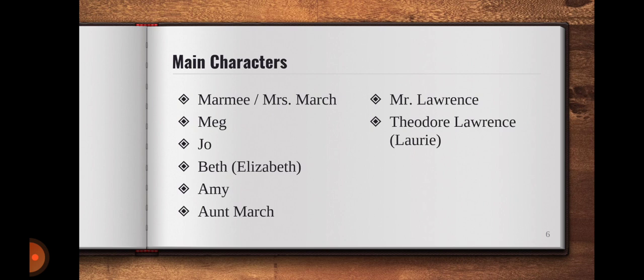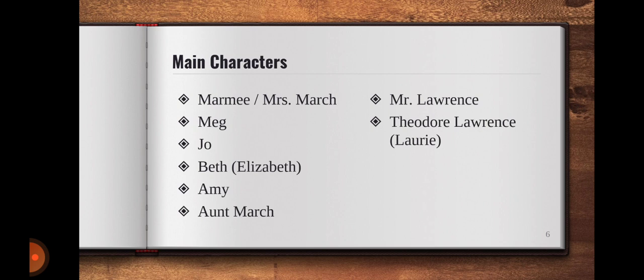Let us see the main characters. Mommy, that is how the March sisters fondly call their mother, that is Mrs. March. Her four daughters, Meg, Jo, Beth, whose real name is Elizabeth, Amy, the youngest one, and Aunt March, aunt of these four sisters. On another side, we have a rich family, that is their neighbor, Mr. Lawrence, who is an old gentleman with a pure tender heart, and his grandson, Theodore Lawrence, who is fondly called Laurie.